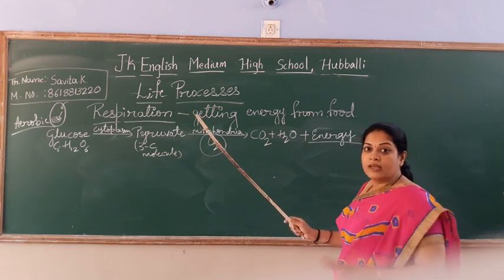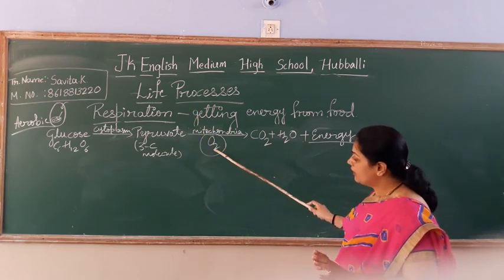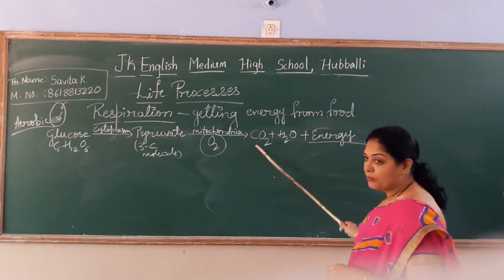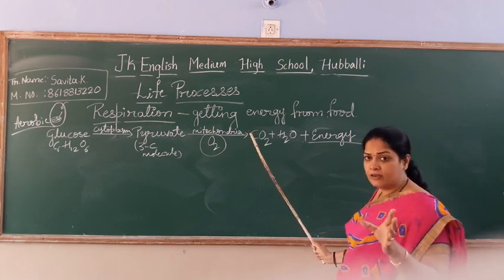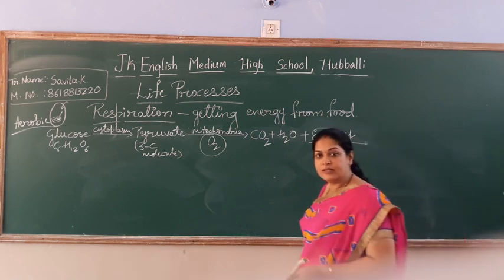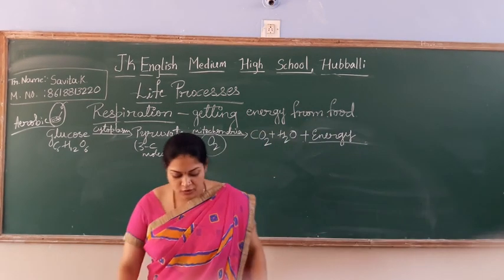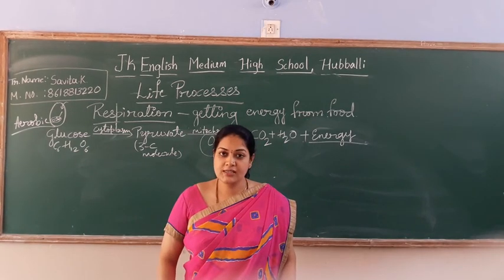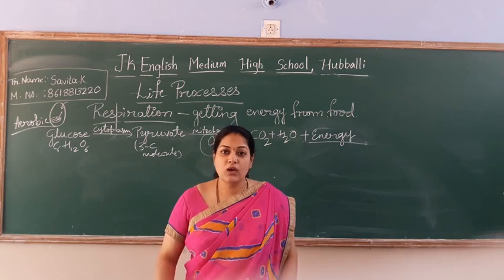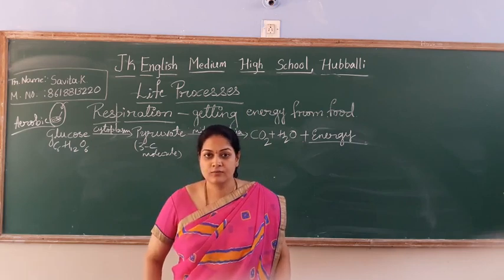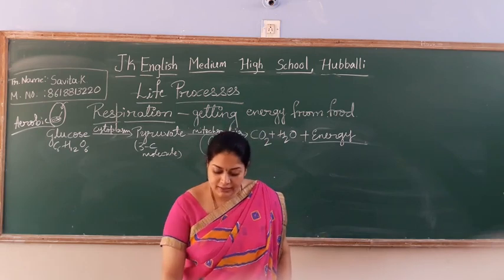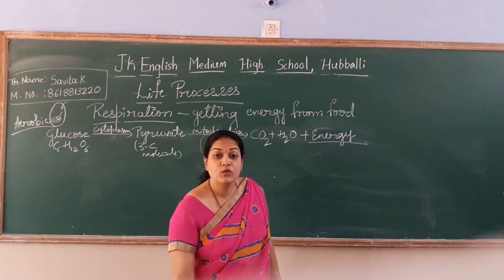What we have inhaled, that oxygen is taken by the mitochondria. It will prepare the energy, and the byproducts are carbon dioxide and a small quantity of water. Understanding, students? So what are all the examples for aerobic respiration? Yes, you can take human beings. You can take the amoeba. You can't say unicellular or multicellular. In amoeba, aerobic respiration only happens, but it does so with the help of the diffusion process.